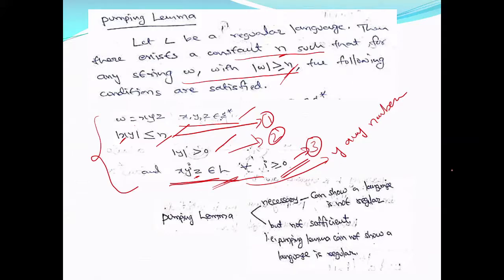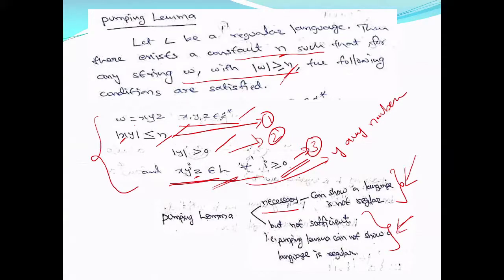One thing you have to observe here is that the pumping lemma is necessary for the language to be regular, but not sufficient. Not sufficient means even though the pumping lemma is satisfied, you cannot say the language is regular. But if the language is regular, it should satisfy the pumping lemma. The other way is not correct.